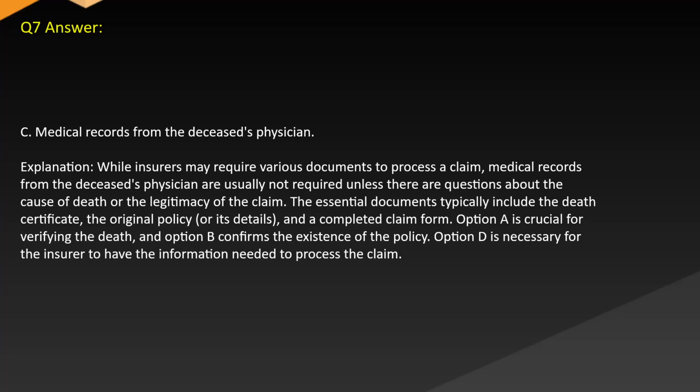Option A is crucial for verifying the death, and Option B confirms the existence of the policy. Option D is necessary for the insurer to have the information needed to process the claim.